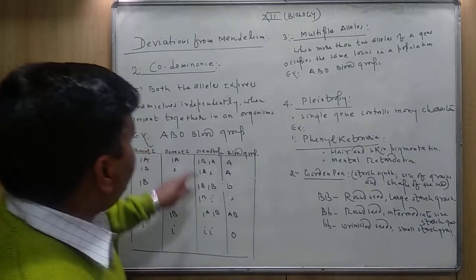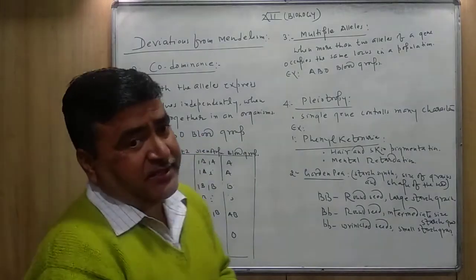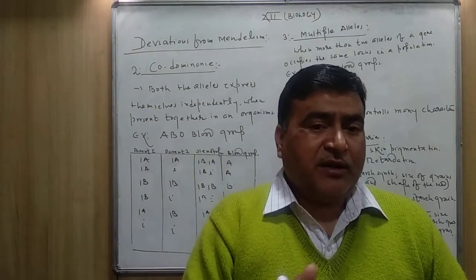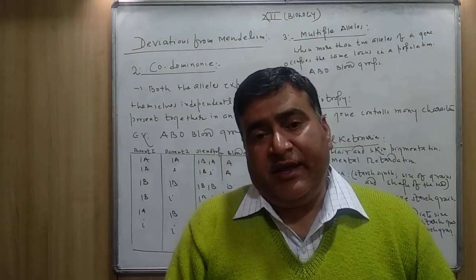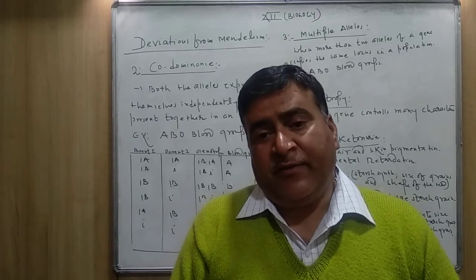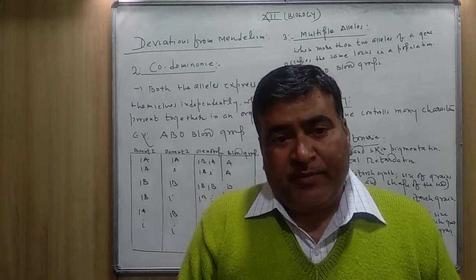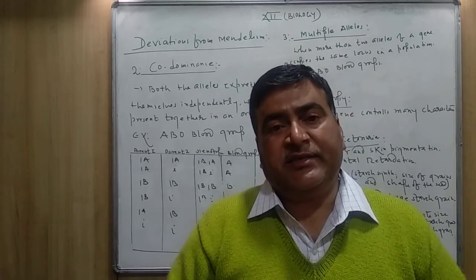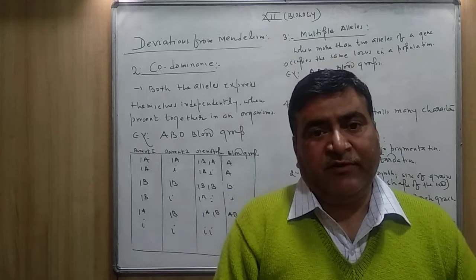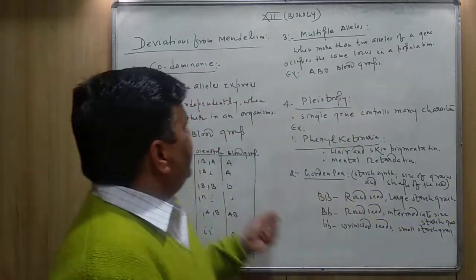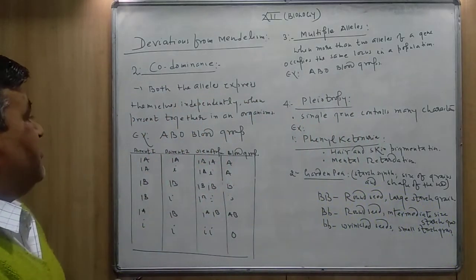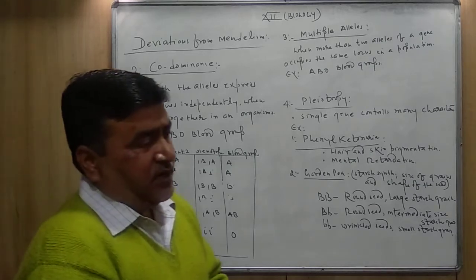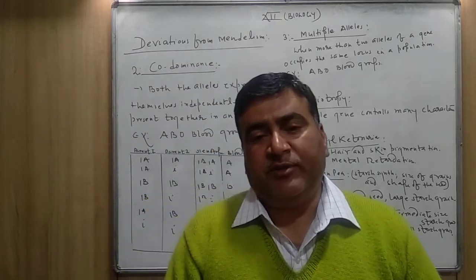Means here in codominance, both the alleles express themselves in the same part of the plant or in the animal body. Here there is no dominant, there is no recessive, but both express themselves independently of each other. Let us see the example of codominance, like the ABO blood group of the human being, or simply the blood group of the human being.